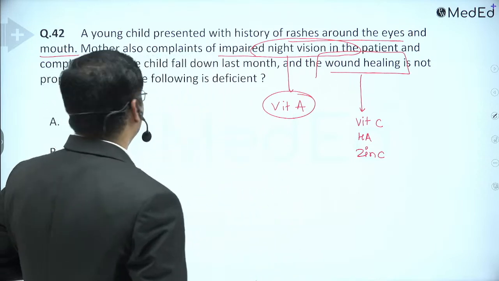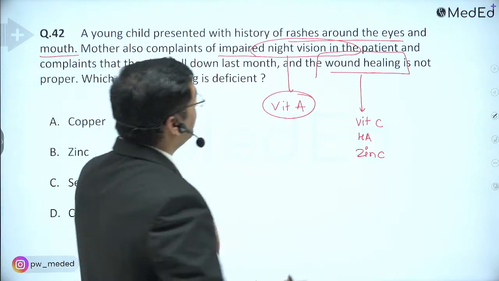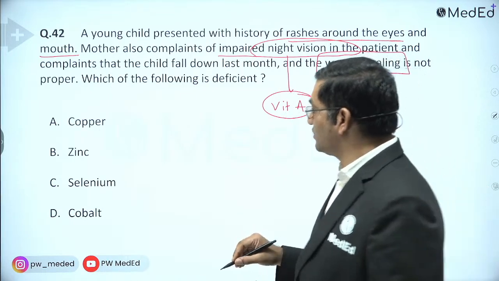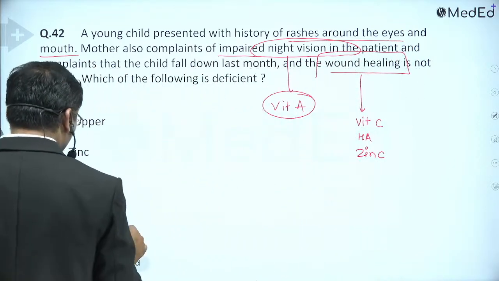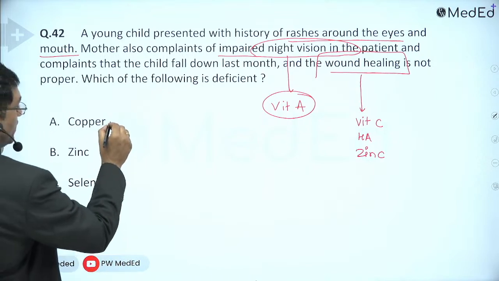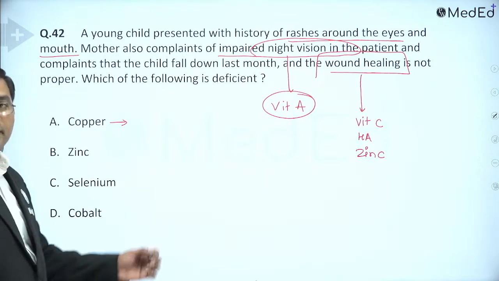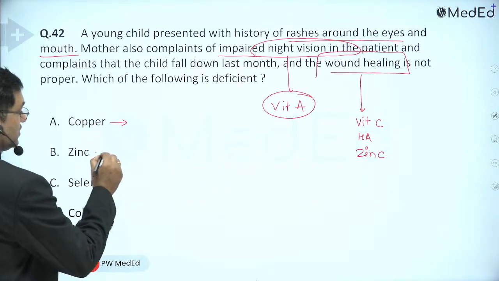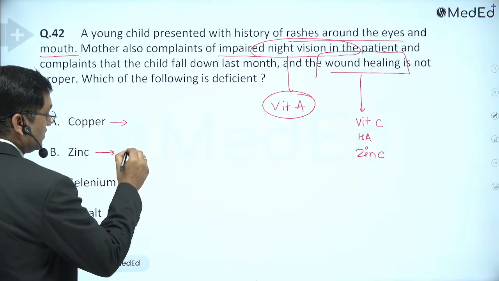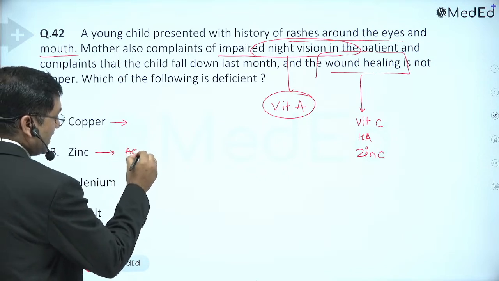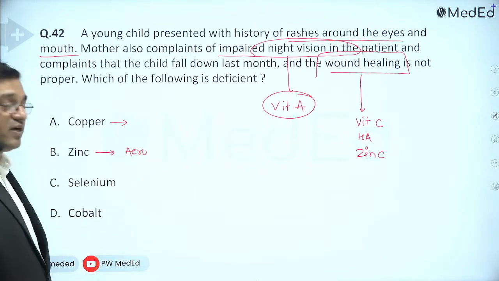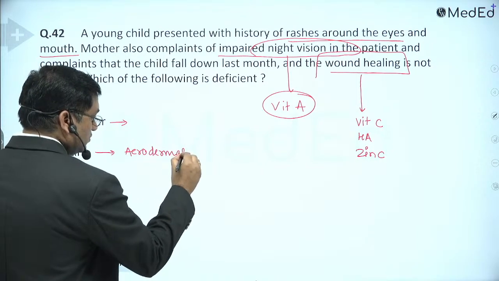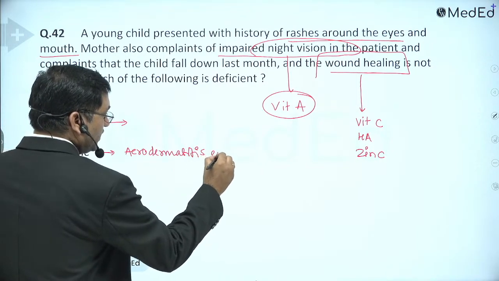Now, there is a history of rashes around the eyes and mouth. This is dermatitis. So see, copper is presented with Wilson's, Menkes, anemia and aortic aneurysm. In zinc deficiency, there is dermatitis that is known as acrodermatitis enteropathica. Acro means acral part of the body, the distal part of the body.